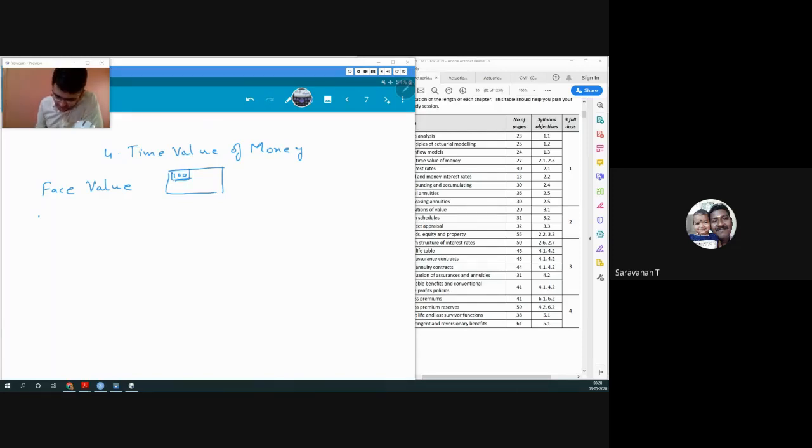Then we have market value. So when we say market value, it is the conversion rate. So I say $1 is equal to 75 rupees right now. So that is nothing but its market value. How much a person is willing to pay for that much amount would become its market value.